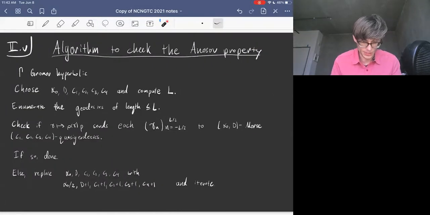So here's one application: an algorithm to check the Anosov property. It's very similar to the classical algorithm that you could have used for undistorted subgroups. If you have a group gamma that's word hyperbolic, you choose alpha naught, D, C1, C2, C3, C4, and you compute the L from the local-to-global principle.